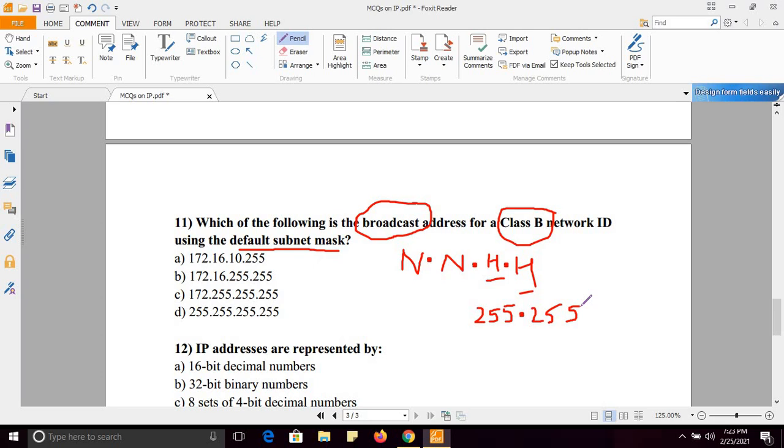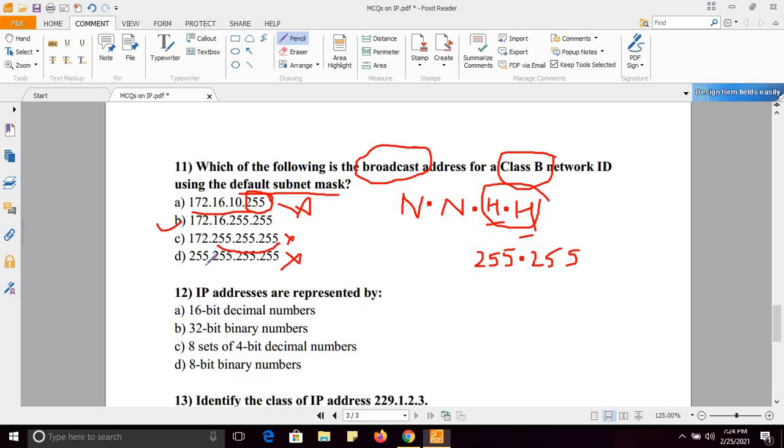So which of the following is the broadcast address for a class B network ID? Here see, option A, only last octet is 255. Wrong, because in class B we have two octets for host. Option C, again wrong. Option D, all are 255, again wrong. Right answer is option B. Simple. So right answer is option B.